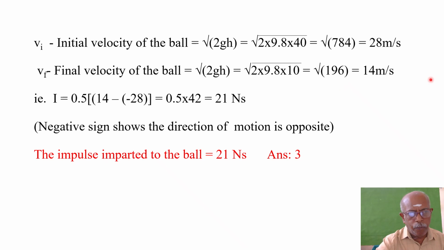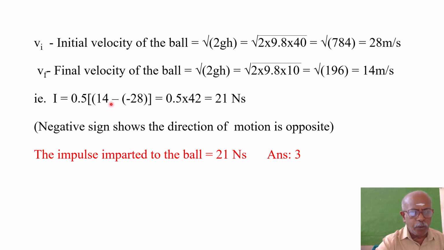Vf 14 meter per second minus of minus 28. Why this minus 28, sir? Because during the upward motion and the downward motion, the direction is opposite to each other, is it not? So negative sign shows that the direction of motion is opposite in these two cases. When it is dropped, it is in one direction, that is towards downward. When it is bounced back, it is moving in the up direction. So one is positive, another one is negative. So minus of minus 28. Minus of minus is plus.